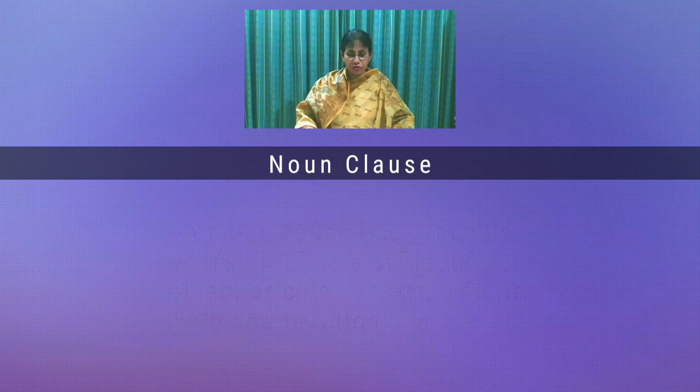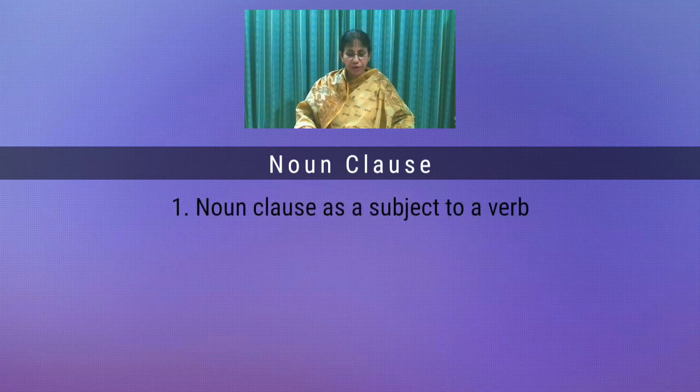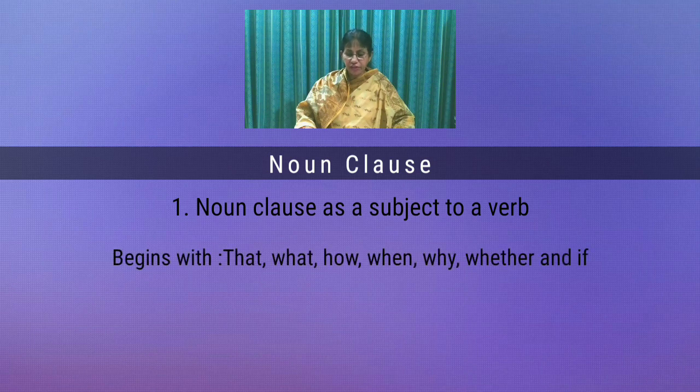Types of noun clauses. Number 1, noun clause as a subject to a verb. When a noun clause works as a subject of a verb, it usually begins with that, what, how, when, why, whether and if.